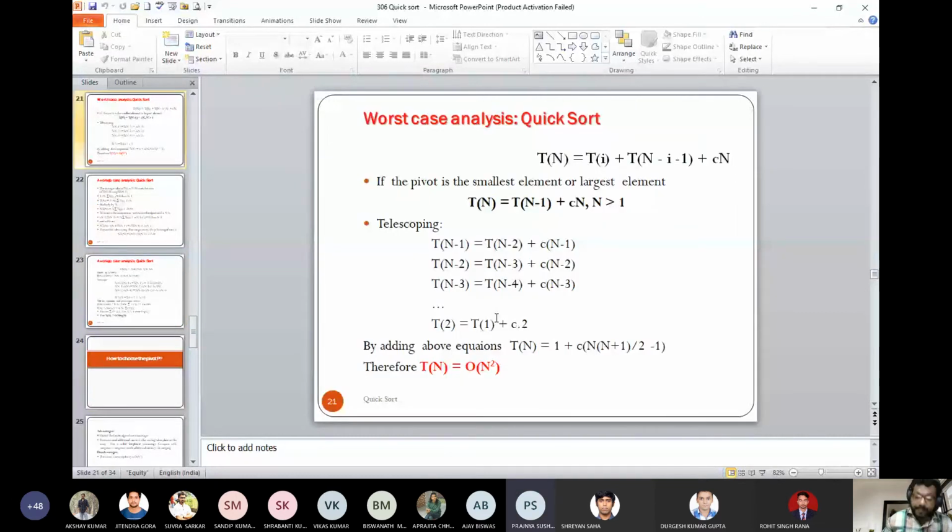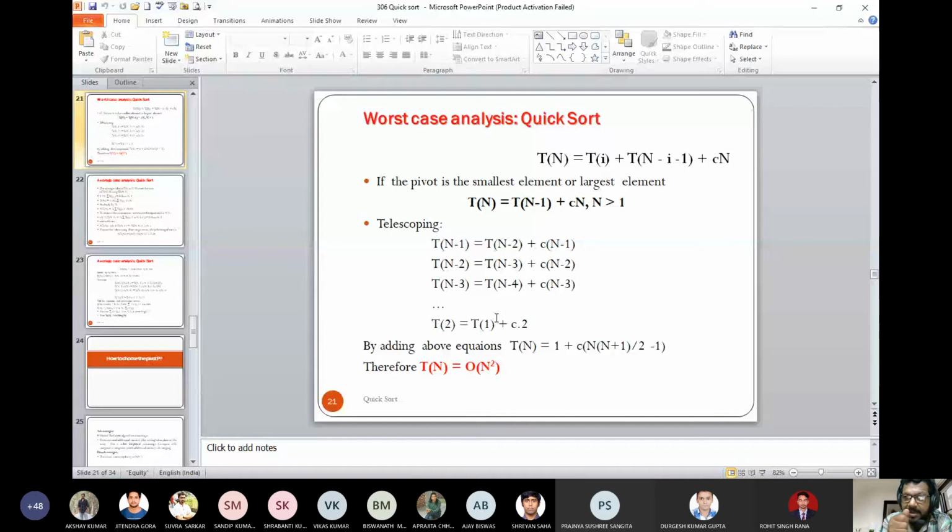Because of the random selection of the pivot element. This is because of the selection of the pivot element. So what is the probability of selecting any item in the array to be the pivot? 1 by N.